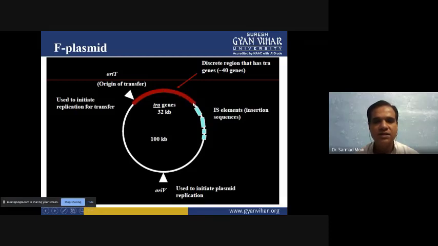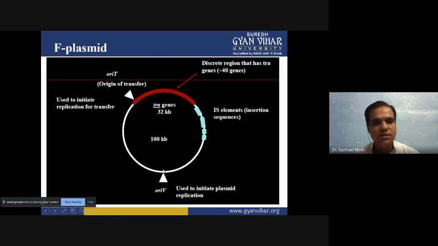So here you can see these 40 genes approximately are present in the TRA region, and ORIT is present in this region, and the IS element or insertional sequence is there after the TRA region. The ORIV sequence is there just opposite to the TRA genes, and it is used to initiate plasmid replication.